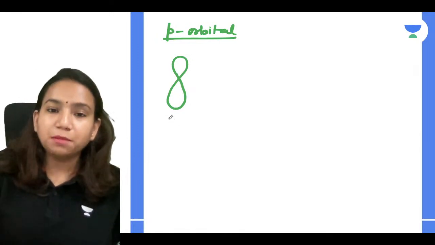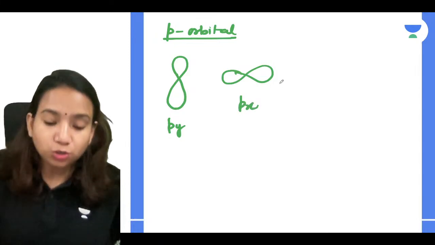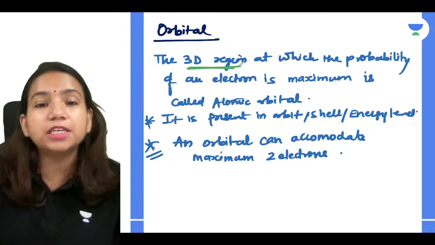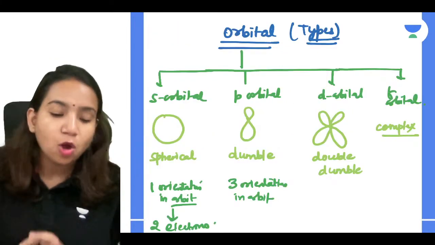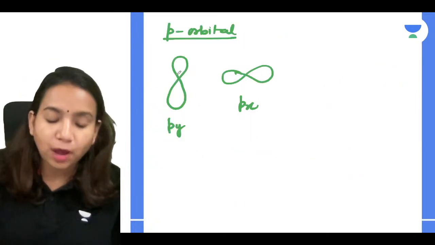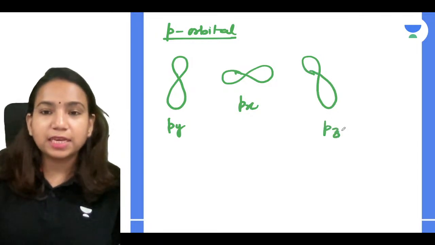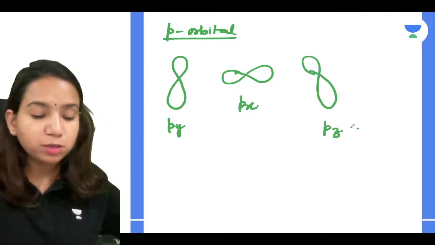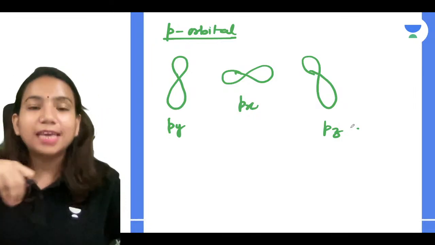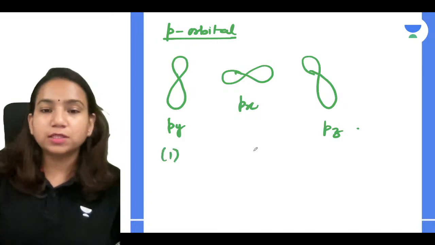Now this dumbbell shape can be along the y-axis, can be along the x-axis, because you should know what an orbital is. Orbital is a 3D region. So if it's a three-dimensional region, all the three axes are present. So P orbital can be along the y-axis, along the x-axis, and along the z-axis. Whenever P orbital is present in any shell, it will always be present along all three axes, and these are the three orientations, first, second and third.